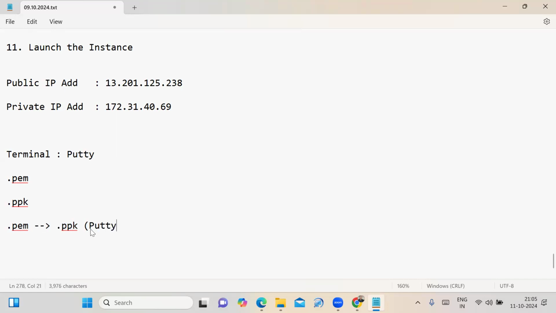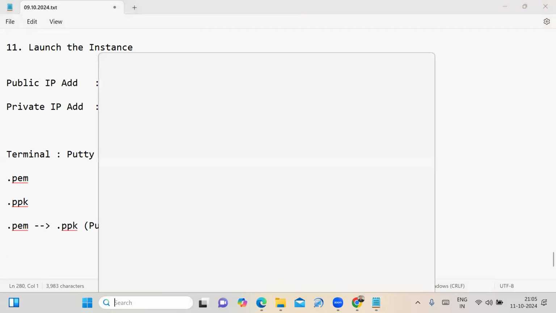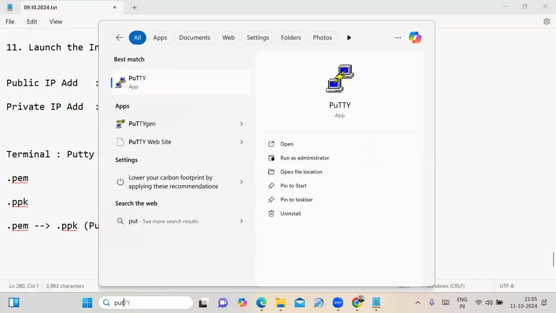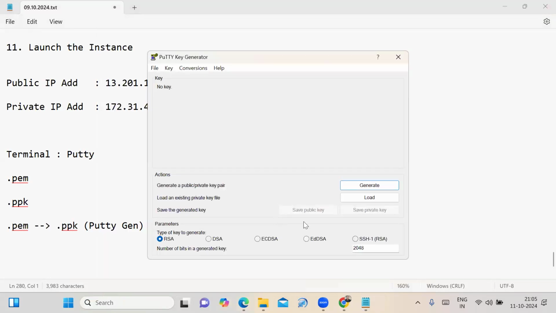Whenever you install the PuTTY software, it automatically installs PuTTYgen. I am not installing PuTTYgen separately. It is installed automatically whenever you install the PuTTY software. Now, on my laptop, I have to open PuTTYgen. Why are we using PuTTYgen? To convert the PEM file format to the .ppk file format.